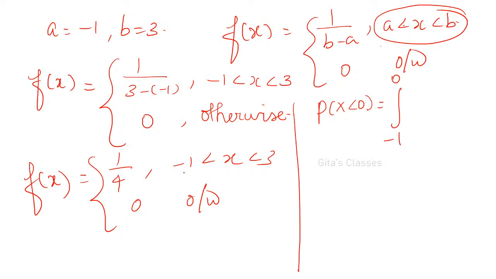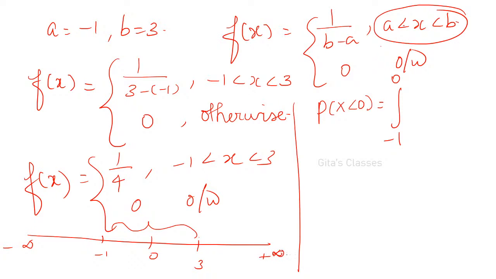Remember like this: minus 1 to 3 it is defined. Whenever you get a doubt, you draw the line, it will be very easy. See, it is 0, here it is minus 1 and here it is 3. In this interval it is defined. This side it is minus infinity, this side it is plus infinity. Understood? So only from these values it is defined. Less than 0 means what? Where it is defined? From minus 1 to 0 only it is defined.